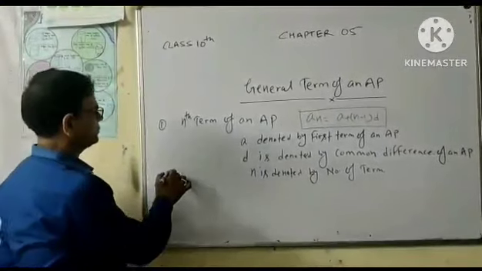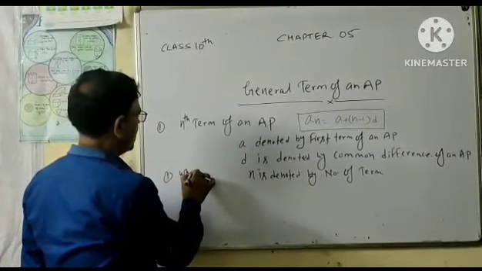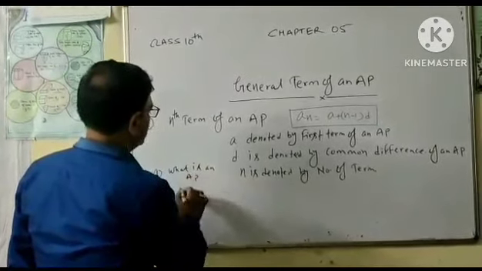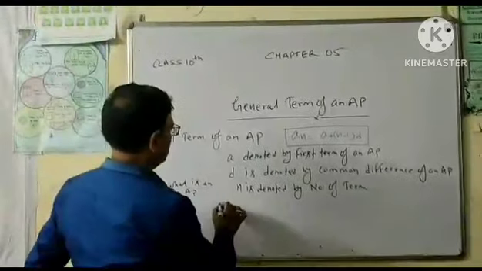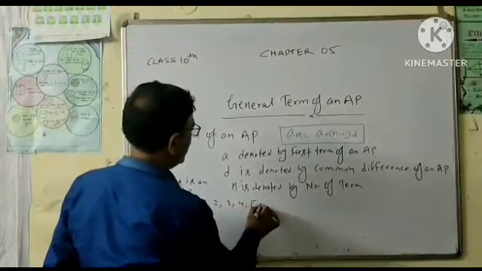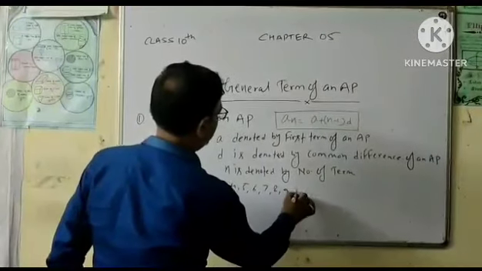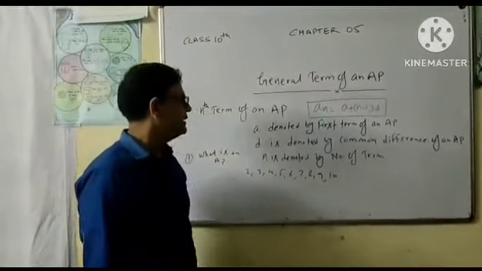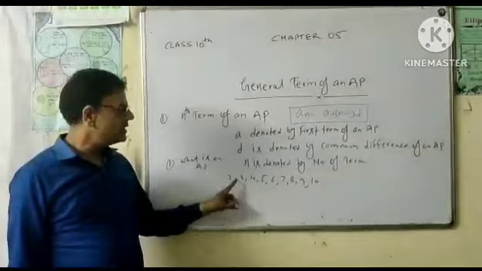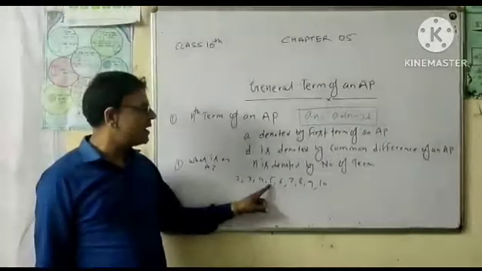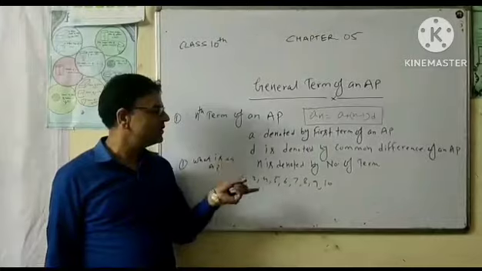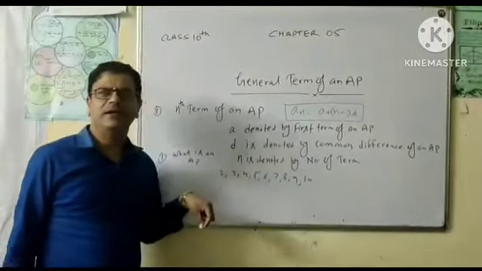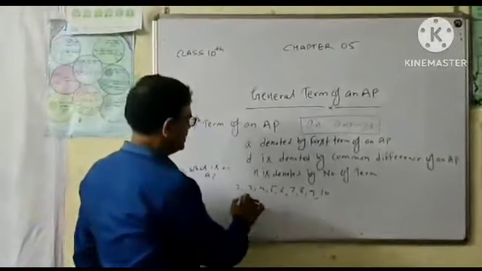At first, what is an AP? Suppose that 2, 3, 4, 5, 6, 7, 8, 9 and 10. It is a series: 2 plus 1 is 3, 3 plus 1 is 4, 4 plus 1 is 5, 5 plus 1 is 6, 6 plus 1 is 7, 7 plus 1 is 8. अरे आने वाला टर्म अपने पहले वाले टर्म से 1 बेटर है, तो इट्स कॉमन डिफरेंस इज 1.